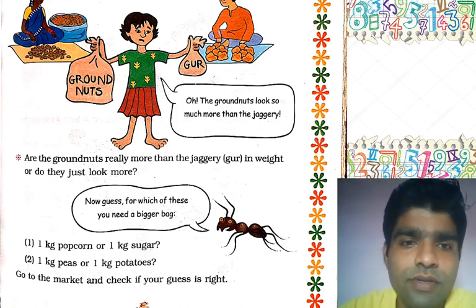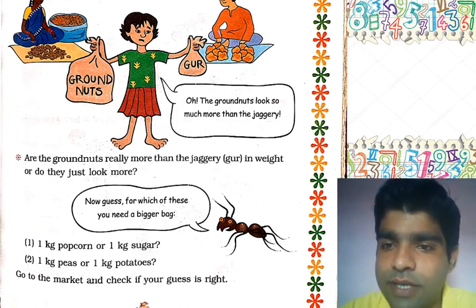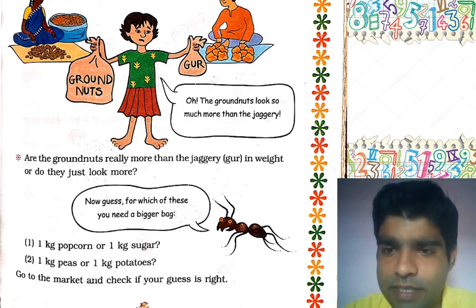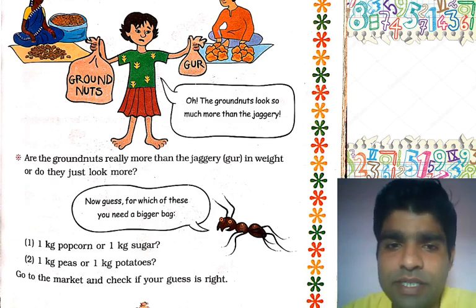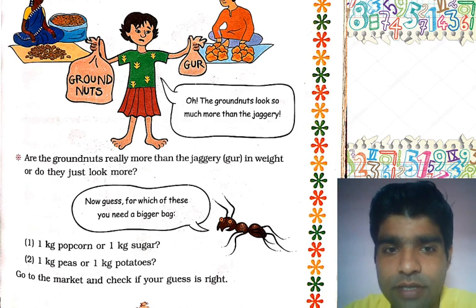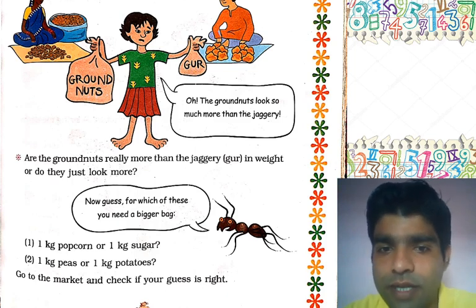Okay, now the next example is 1 kg of peas or 1 kg of potatoes. Now listen here, in 1 kg of potato, how many pieces will there be? Only 7 to 8 pieces. You go to the market to purchase 1 kg of potato, and there are only 7 to 8 pieces. But 1 kg of peas is very light in weight as compared to potato, yet the weight is the same.